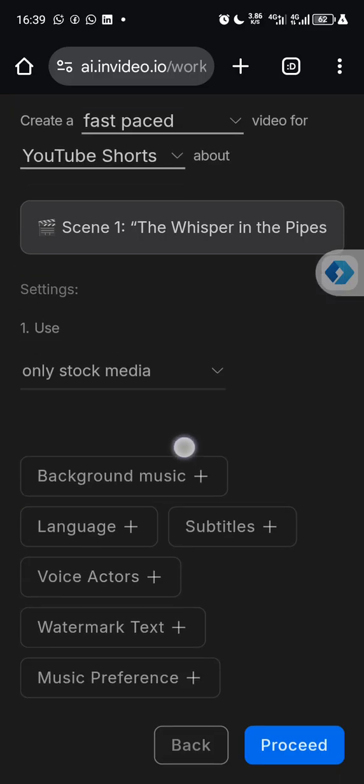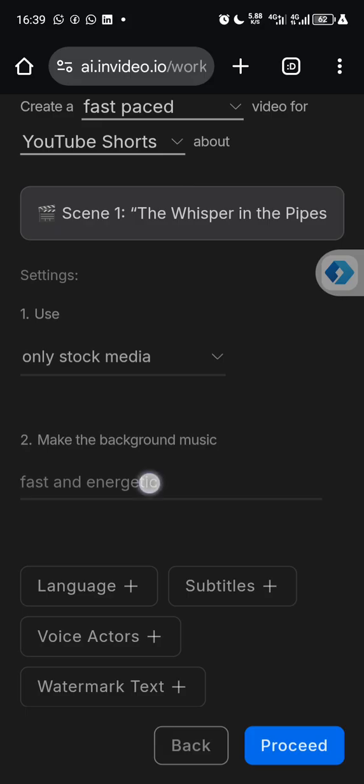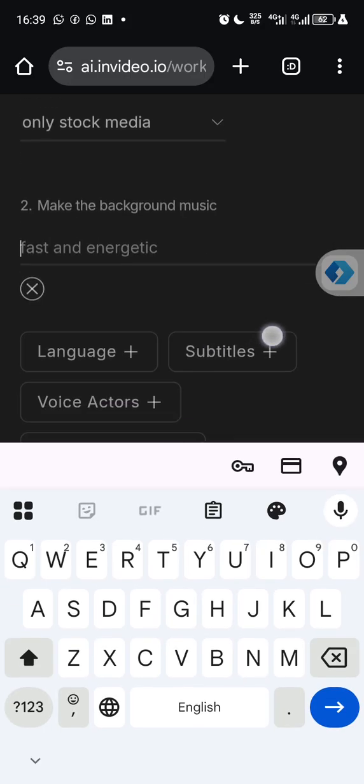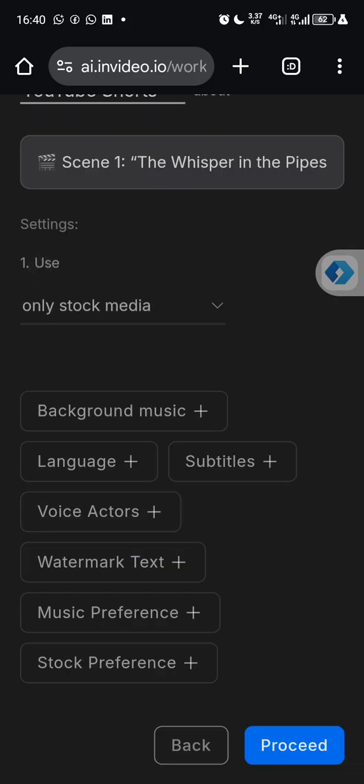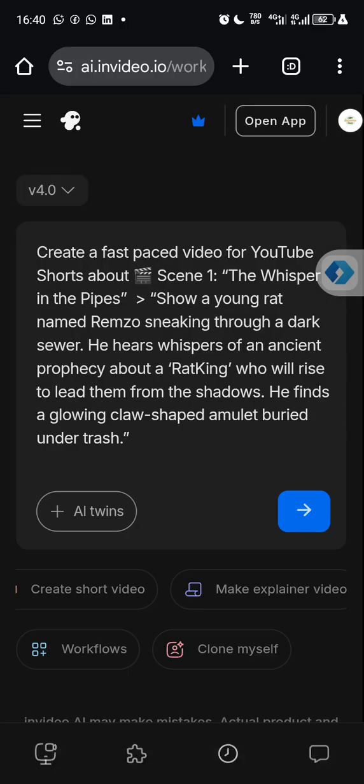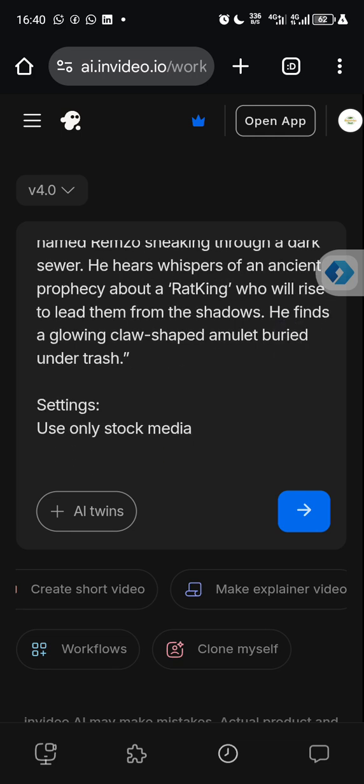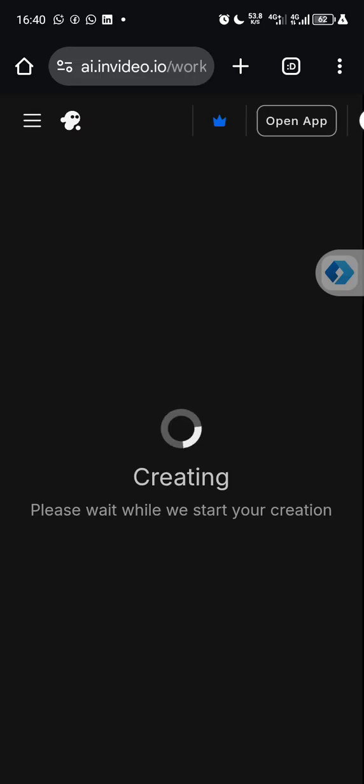You can also add some background music. You can click the plus and add some background music. If you want something fast, energetic, or something good for your background, you can do that. But I don't need background music here, so I won't click on that option. So let's click on proceed. After clicking on proceed, as you can see, the scene is ready, showing the prompts to use and the settings, using only stock media. By doing this, just click on this arrow, and InVideo will start creating your video.